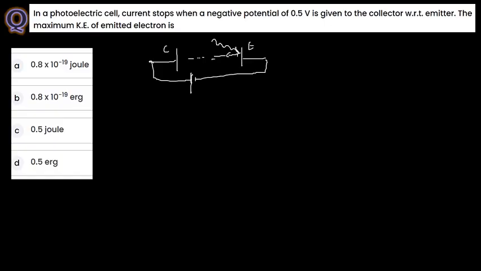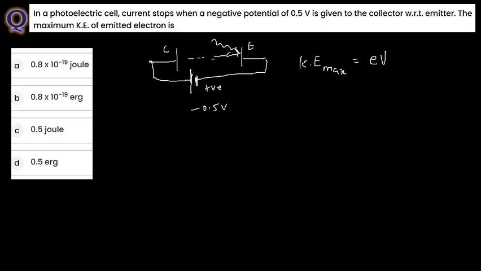See, in this case, what you are having here is some positive potential, say for example 0.5 or 1, 2, 3 like that you could give, but you are going to give a negative potential, minus 0.5 volt. If you give that, what happens here is the maximum kinetic energy. See here, the maximum kinetic energy will be equal to the potential you give, in electron volt. So here both are the same.